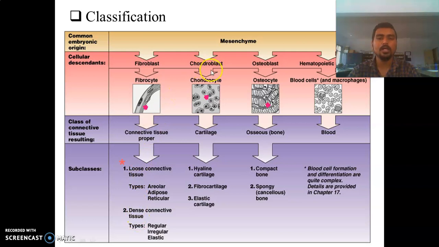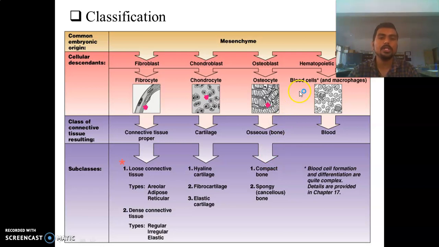Second, chondroblasts get converted into chondrocytes, and these chondrocytes form the cartilage. This cartilage has three types: the hyaline cartilage, fibrocartilage, and elastic cartilage. Third is the osteoblast. Osteoblasts also form osteocytes, and these osteocytes get converted into the bones, called osseous tissue. There are two types of bones: compact bones and spongy bones. And the last one is the hematopoietic stem cell.